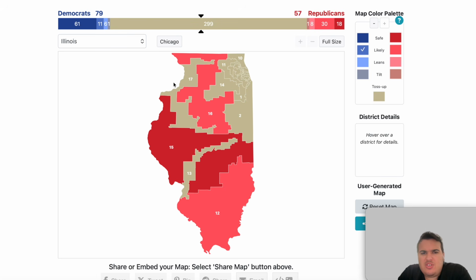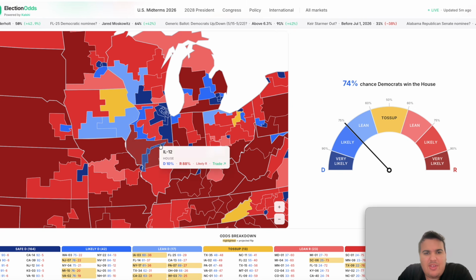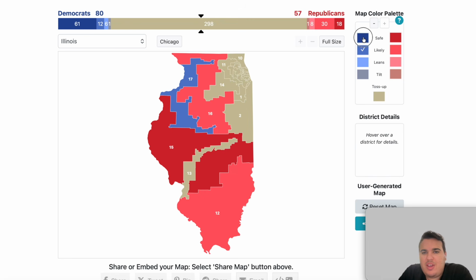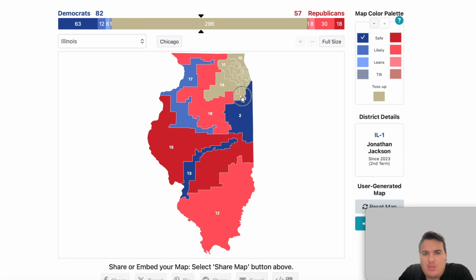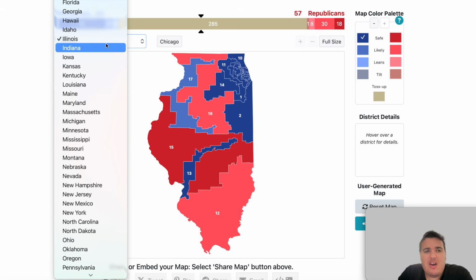The 17th district on the map was listed as likely for the Democrats. I do believe I saw that correctly. Yes, it is. Now the rest, every other district in the state of Illinois, despite it being drawn very funky, are all safe for the Democrats. We can fill these all in. Even though it looks complicated and wonky in terms of which party holds each district, it's pretty straightforward on the current map. 93 now for the Democrats, 57 for the Republicans.